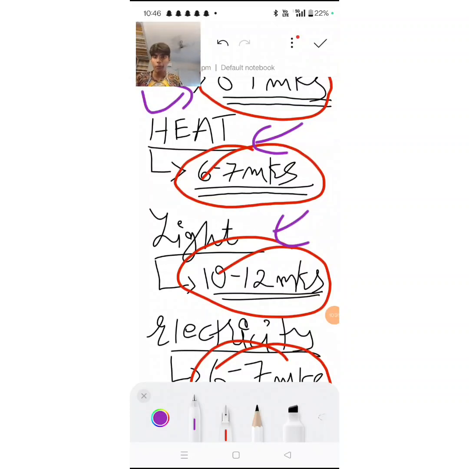Or sometimes they can give you a 4 marker. Draw the ray diagram, then state the characteristics of the image formed for 1 mark, and which type of mirror is used, and what is its use, like its application. How is this mirror helpful to us? Most of your diagrams are with concave mirrors, so you have to give any application of it in real life. These are all questions that will come from light.